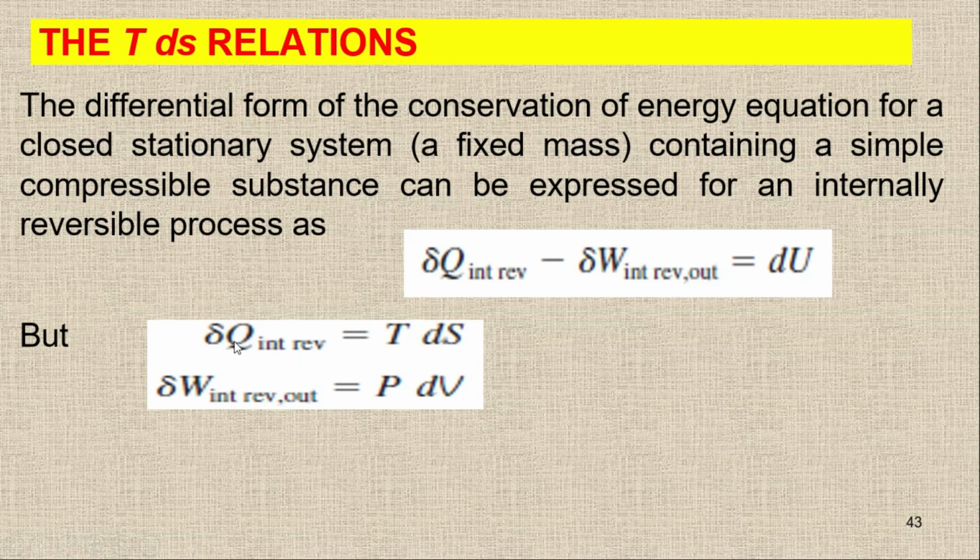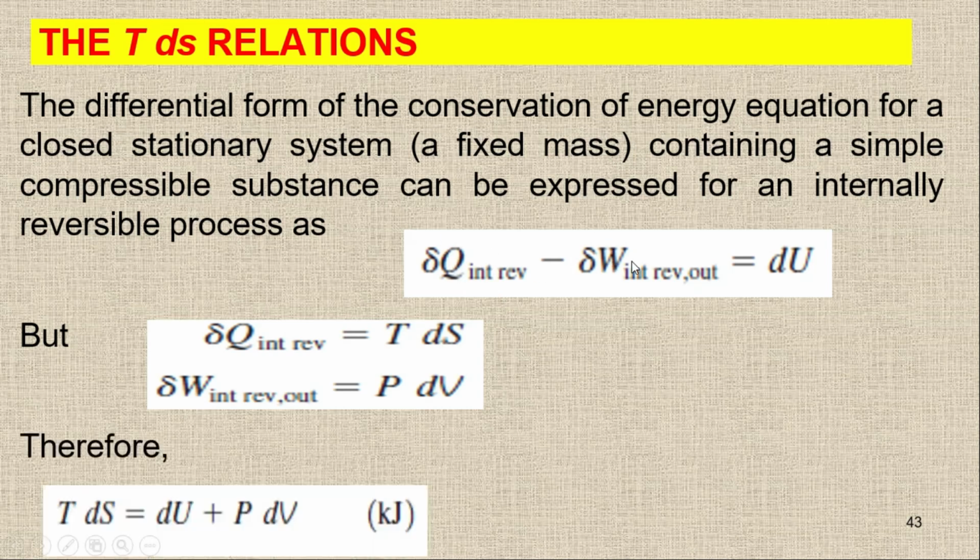So we have delta Q equal to TdS and delta W equal to PdV, so I can easily replace these here. Instead of delta Q, I'm going to write TdS, and then PdV, and then we have dU here.